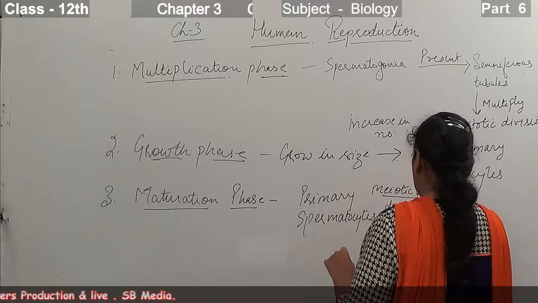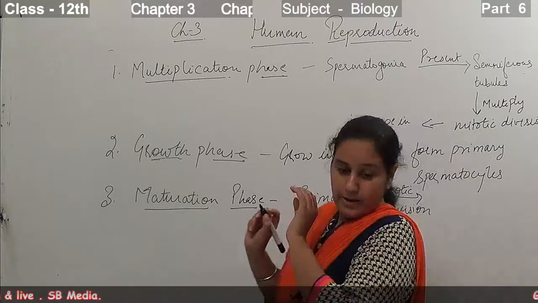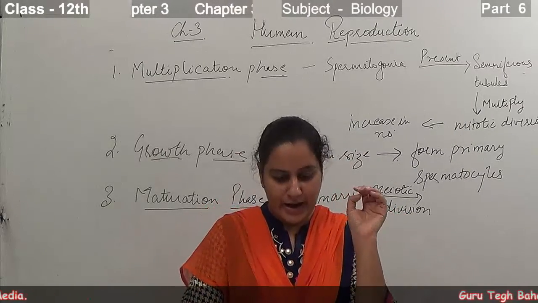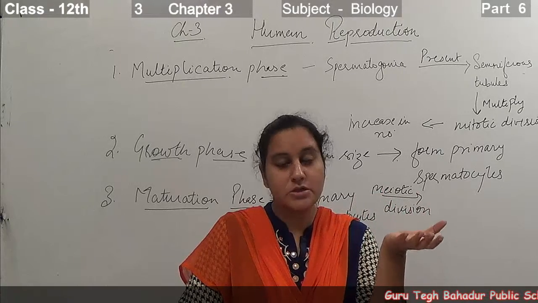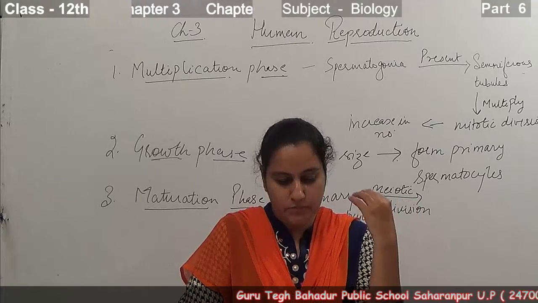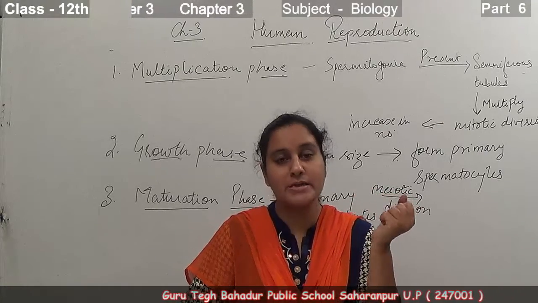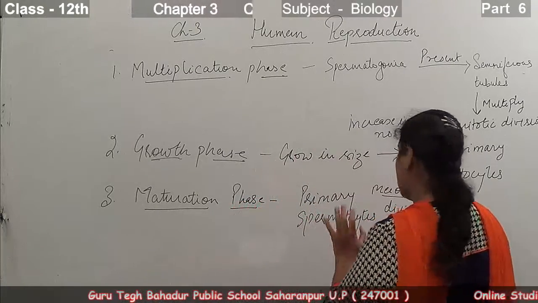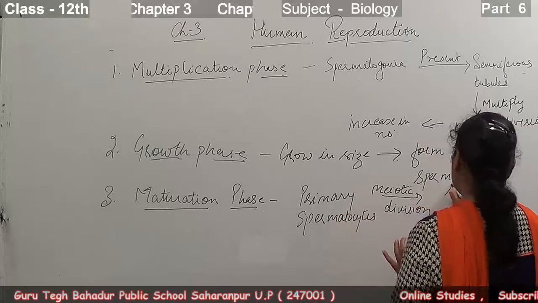They undergo a reductional division. They complete their first meiotic stage, and after that they form two equal haploid cells that are known as secondary spermatocytes.